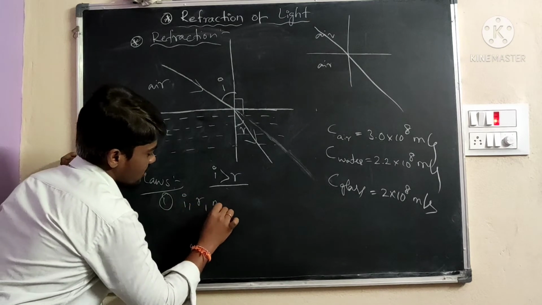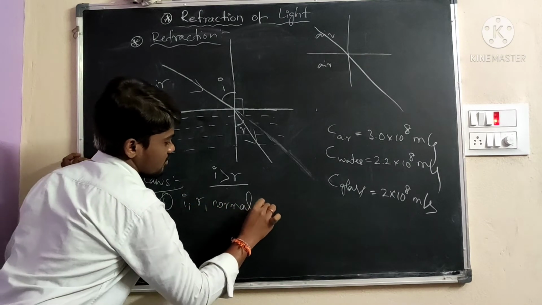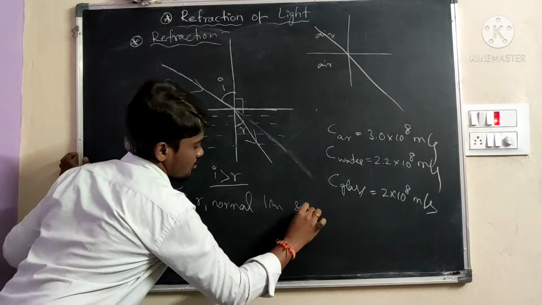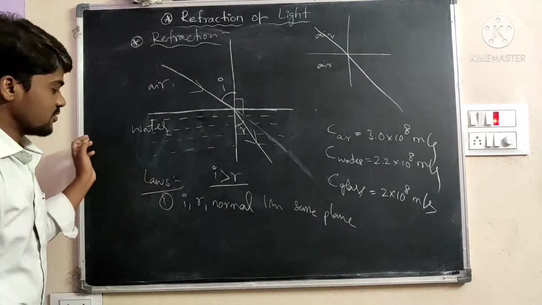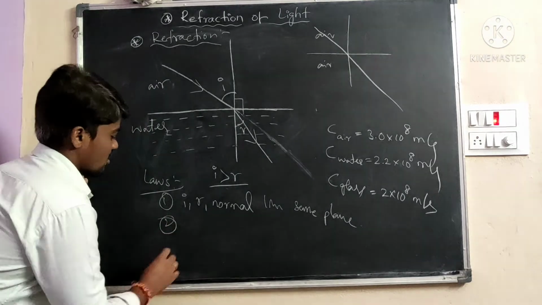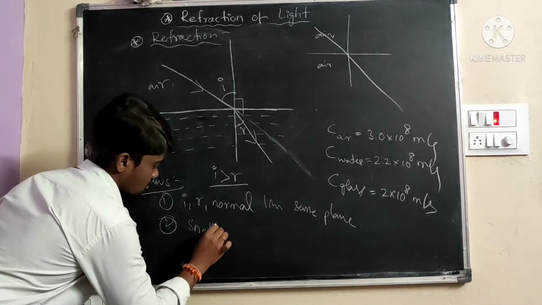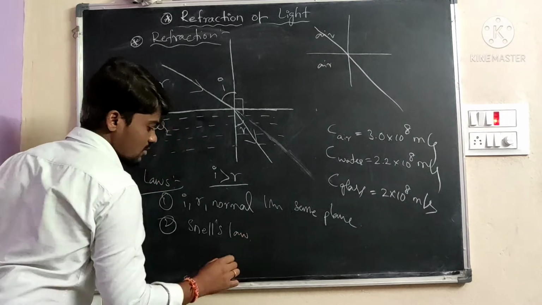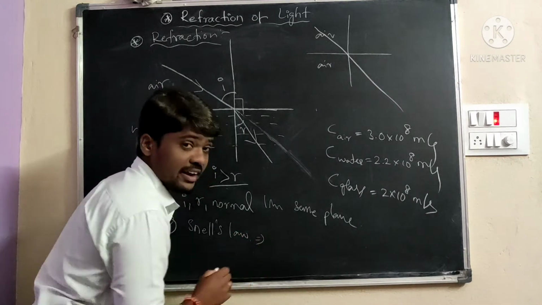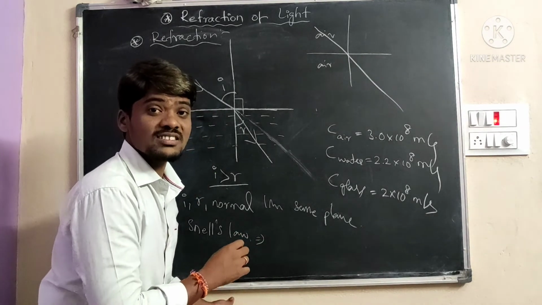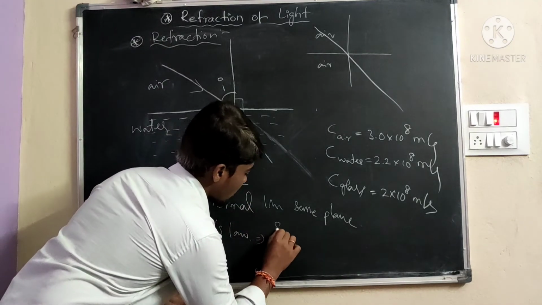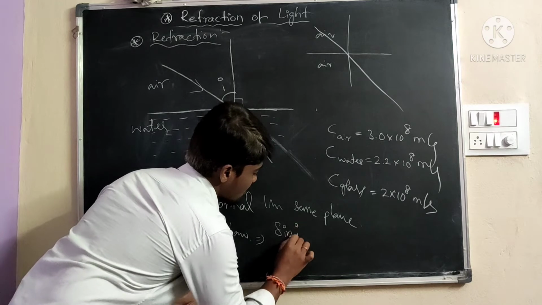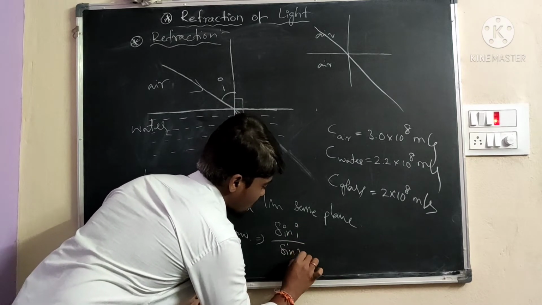The second one is Snell's law. Snell's law means the ratio of the sine of the incident angle to the sine of the refracted angle is equal to a constant.